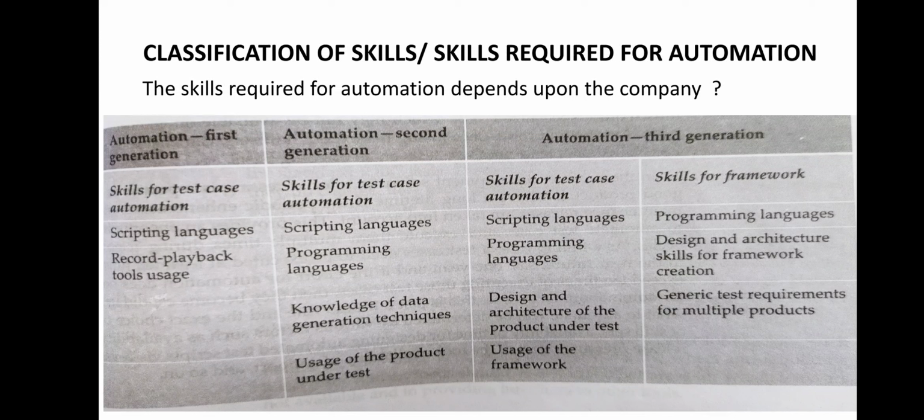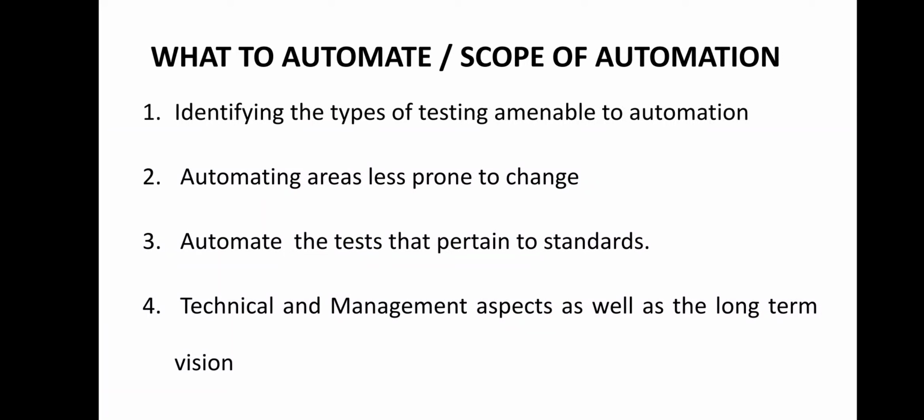Now we will talk about what software test automation is going to touch, at what level it can be considered. That means what is the scope of automation and what we have to automate. First, you have to identify the types of testing applicable to automation.